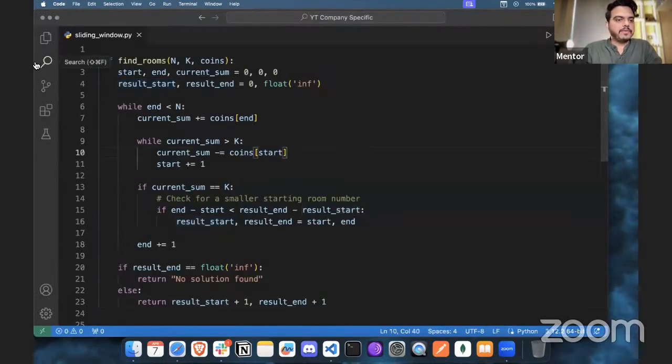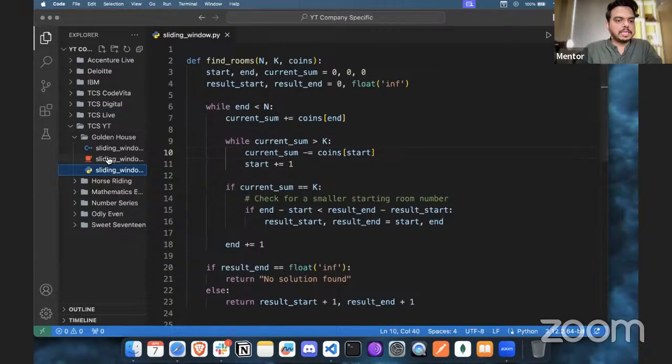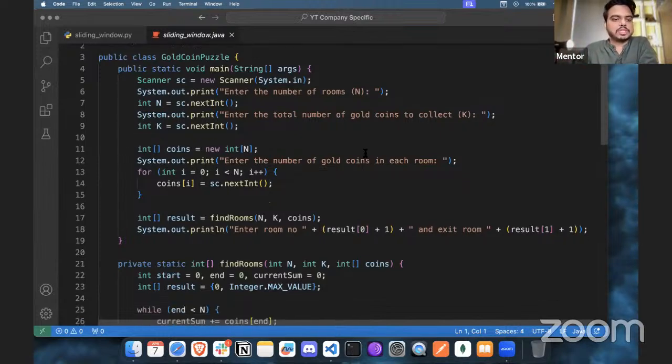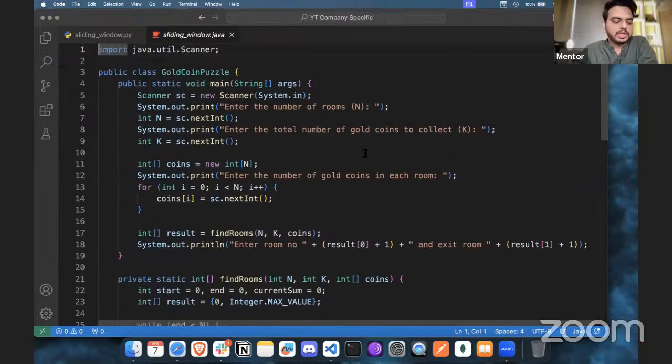If we talk about other programming languages, let's say Java, the same logic follows, but the syntax is going to be different. And honestly, I don't like Java. I have learned Python from my college days. That's why I'm just showing you the solution for Java that you can refer to and execute on your end. If you want the code for this program, you can comment on the video.